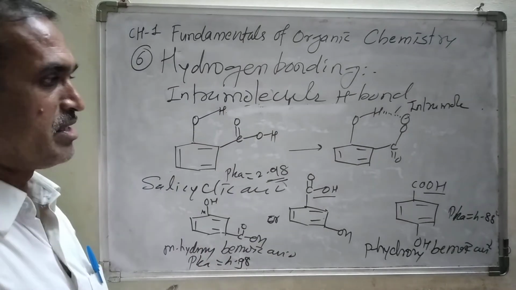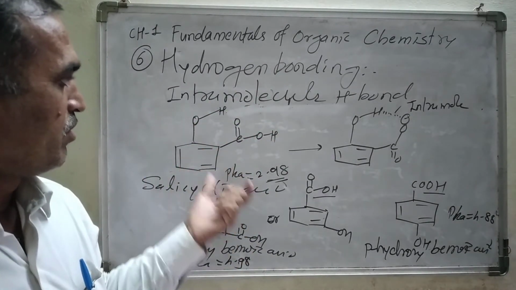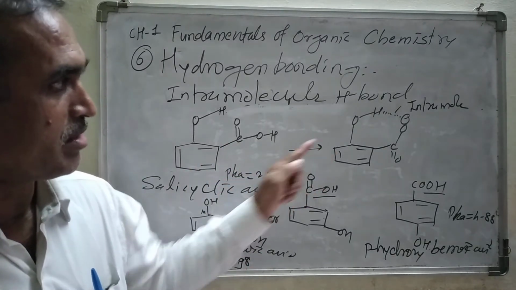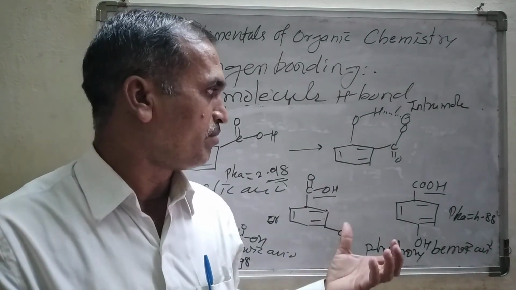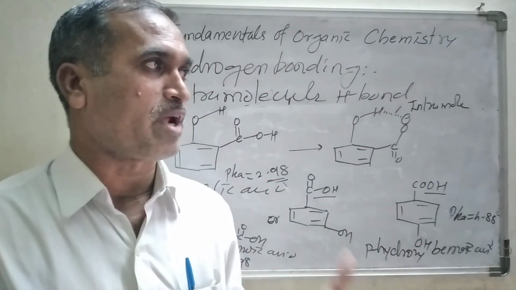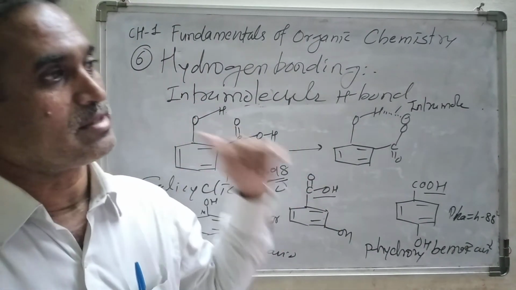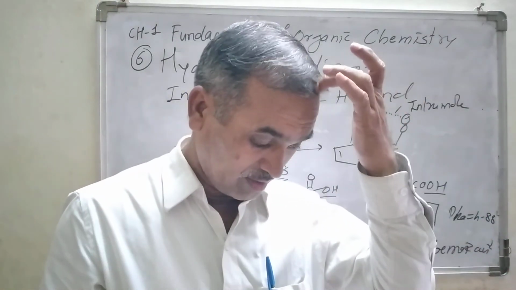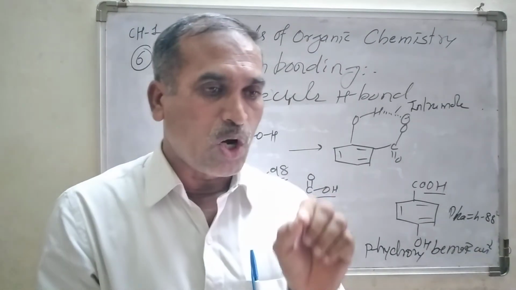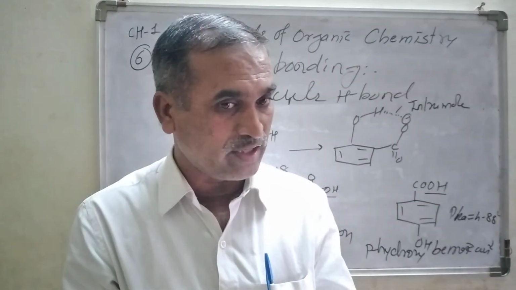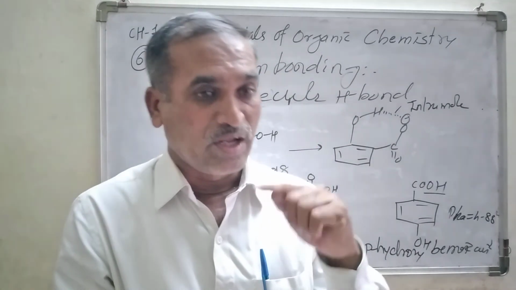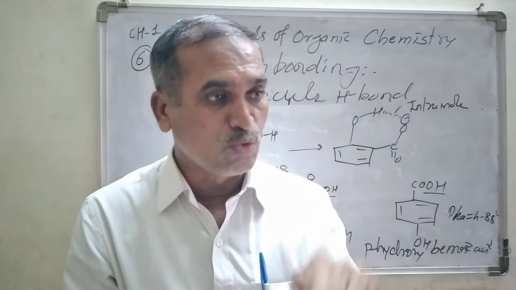This is all about hydrogen bonding. Why is salicylic acid a stronger acid as compared to this one? Because after the dissociation, whatever conjugate base is formed is well stabilized due to the intramolecular hydrogen bonding, and that's why it affects the acidity. I think with this we have learned all the 6 steric effects with their suitable examples, as well as their necessary conditions or rules.